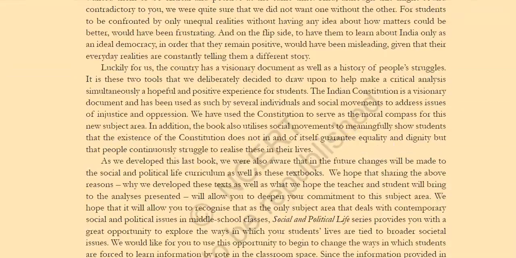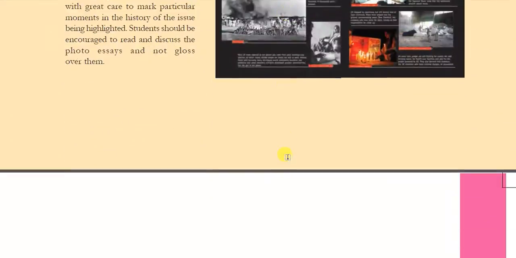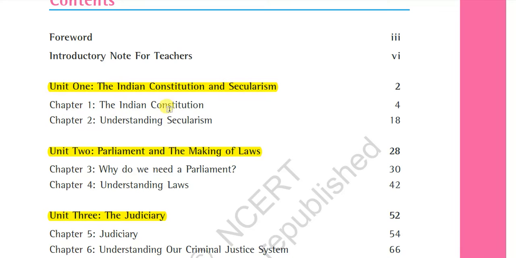I'm just moving forward to the index of this textbook, that is the last page of this textbook. Right. So this is the content or index of class number 8. There are 5 units in this entire book. The first unit consists of 2 chapters. The first chapter is the Indian Constitution, and the second chapter is Understanding Secularism.